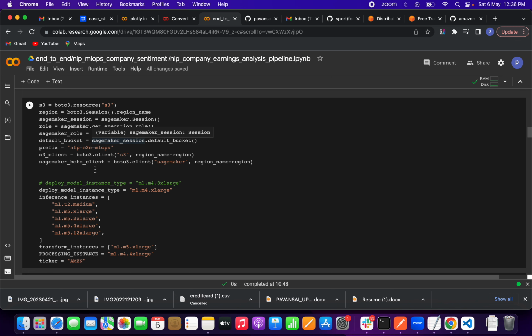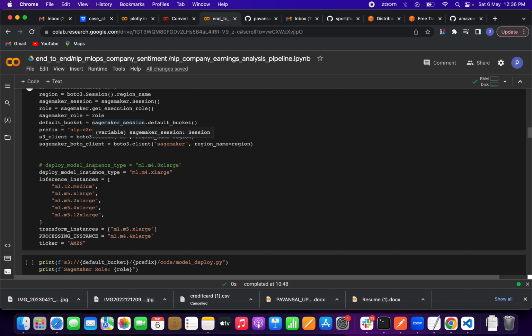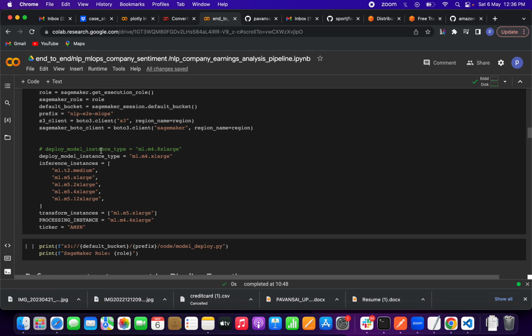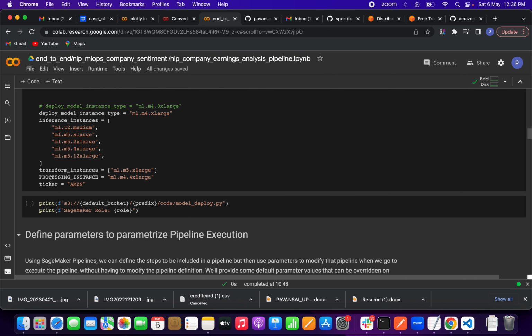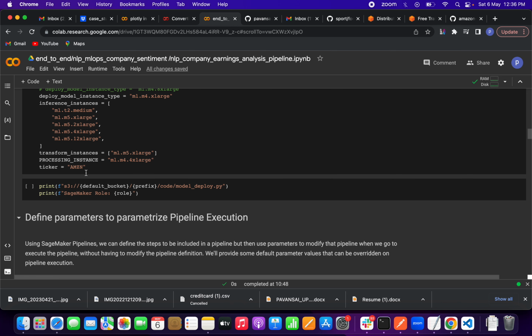To deploy the model we need some instances. These are like virtual machines. I'm using this ml.m4 xlarge. This is a large computational instance, friends. You can define it like this also, but I am using this xlarge. For inference we also have to pass instances, which are also different VMs. For the transform instance I am using m5, and for the processing instance I am using m4. And ticker means Amazon, a company, which I will explain later, friends. Here I am printing the SageMaker role and the bucket details.